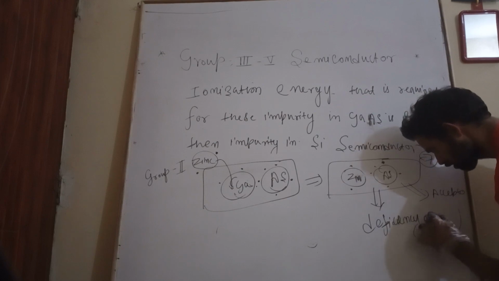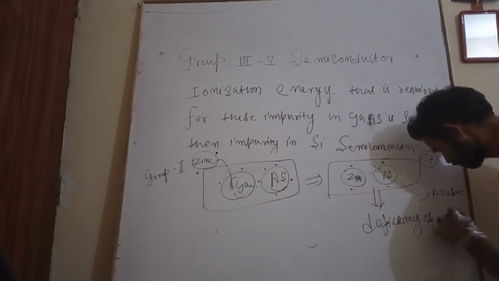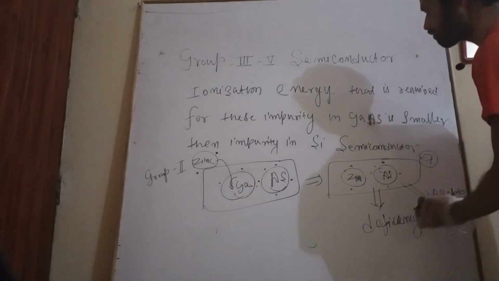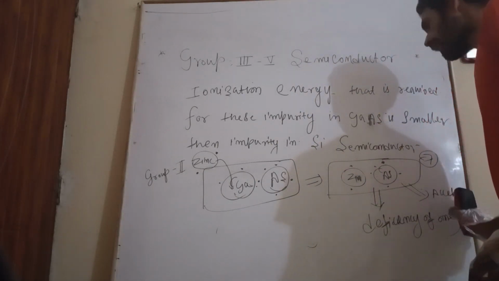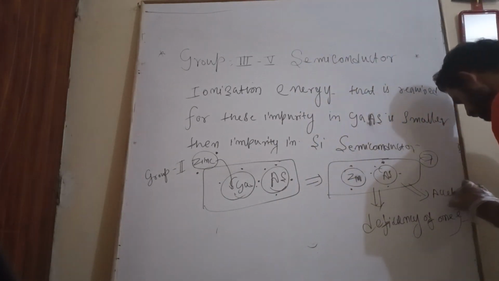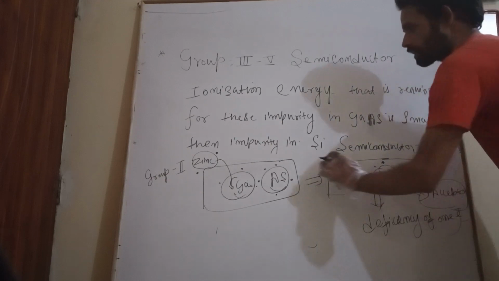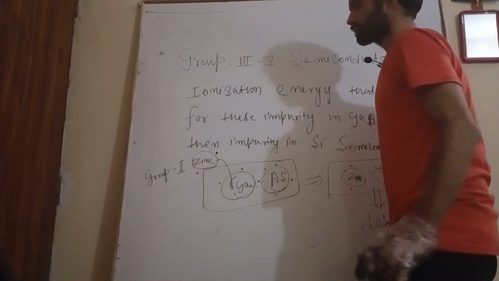Deficiency of one electron indicates acceptor impurity for zinc.